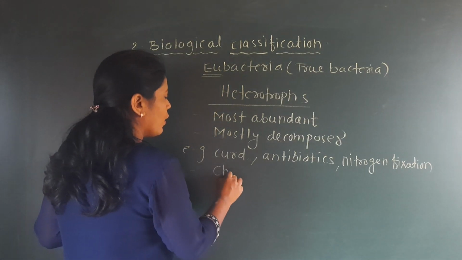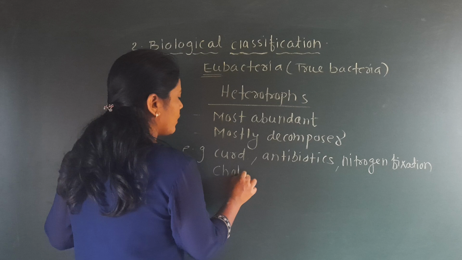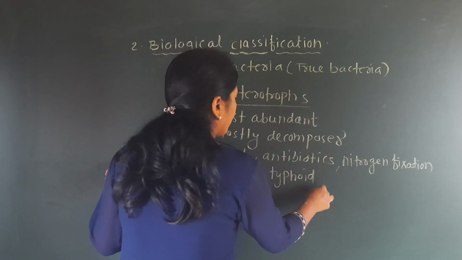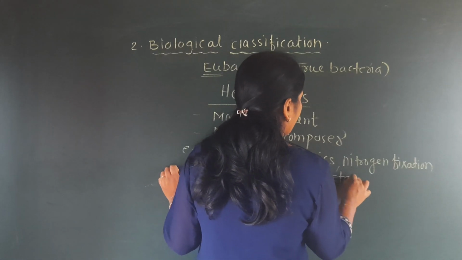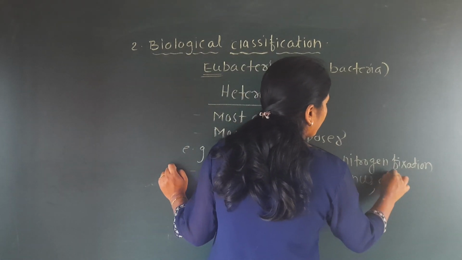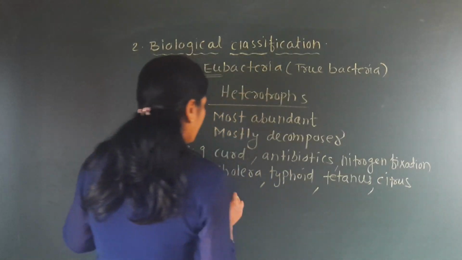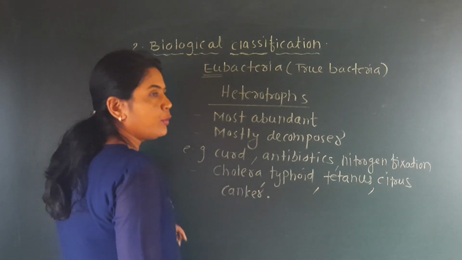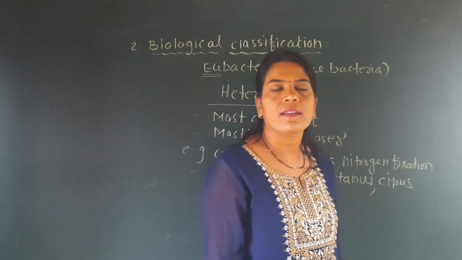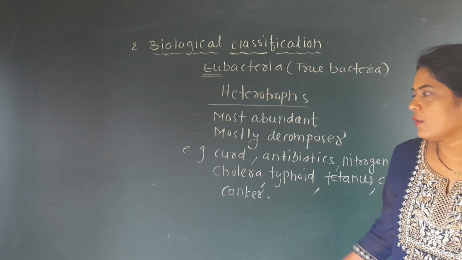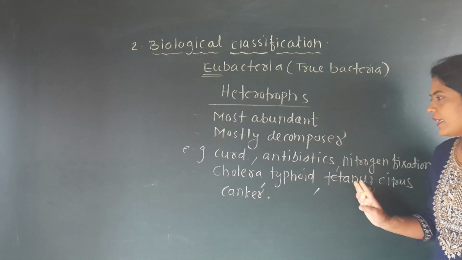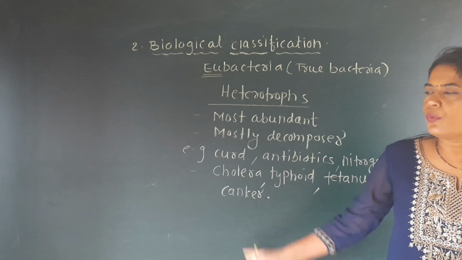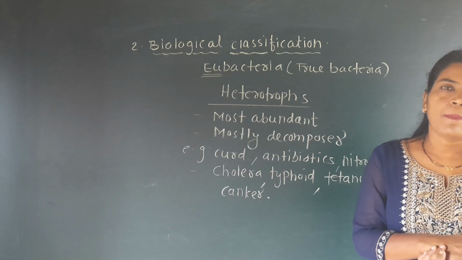For example, cholera, typhoid, tetanus, citrus canker. These are some of the diseases which are exclusively due to bacteria, which we call bacterial diseases.